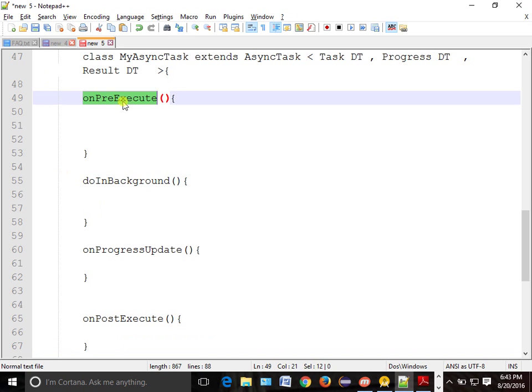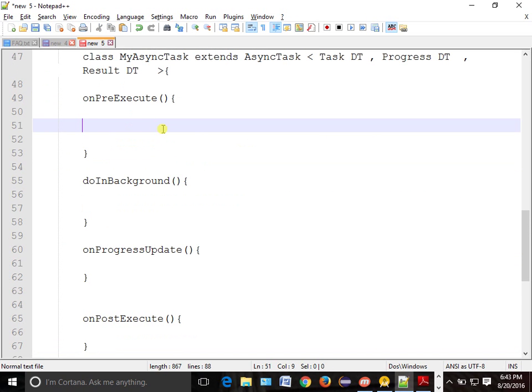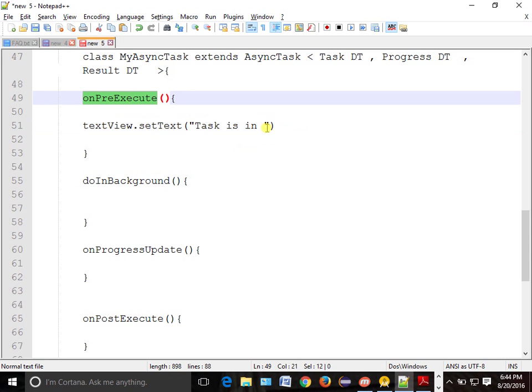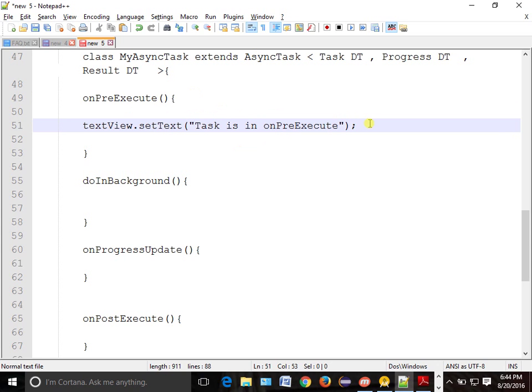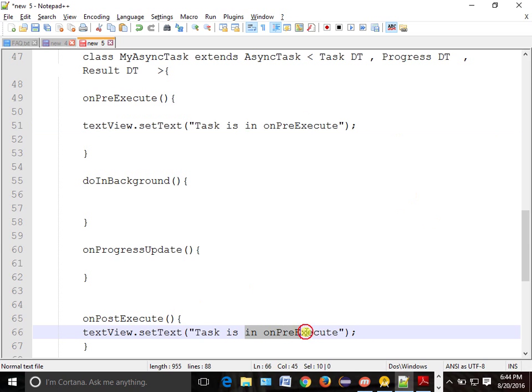So in onPreExecute, what will we do? You want to show this in your text view. So whatever text view you are having, I will do dot setText. And we will show something like "task is on pre-execute." We will just show one small text over there. Similarly, if your post execute means the task is over, we will make it show over.